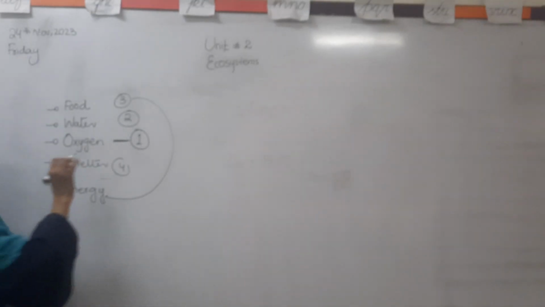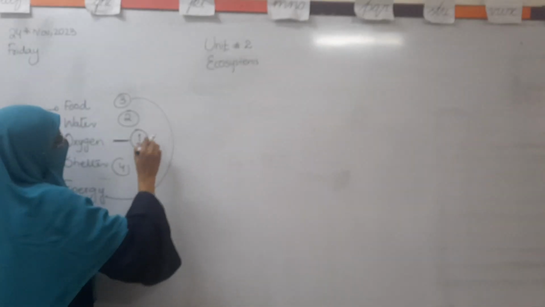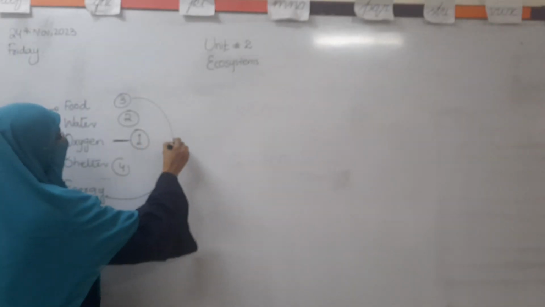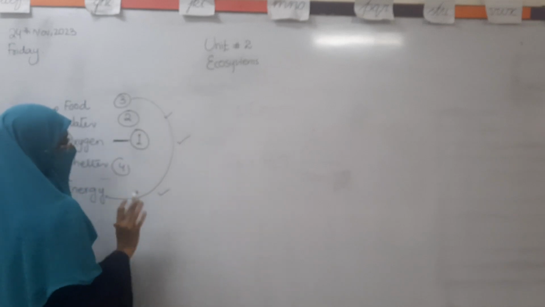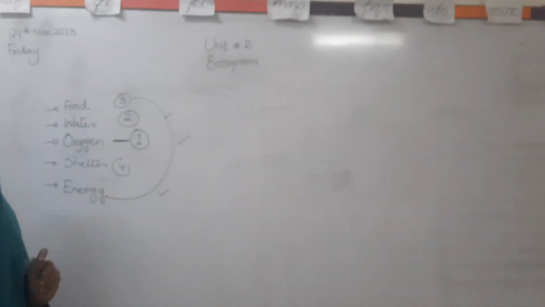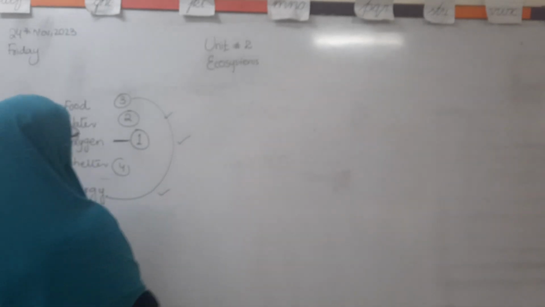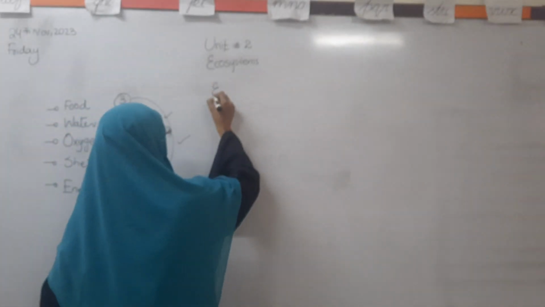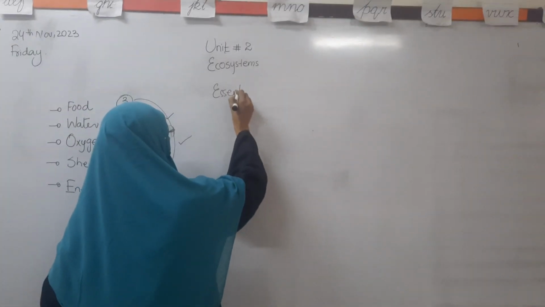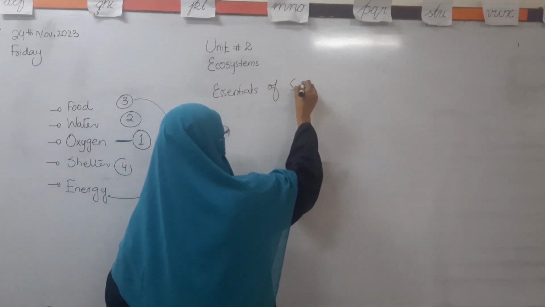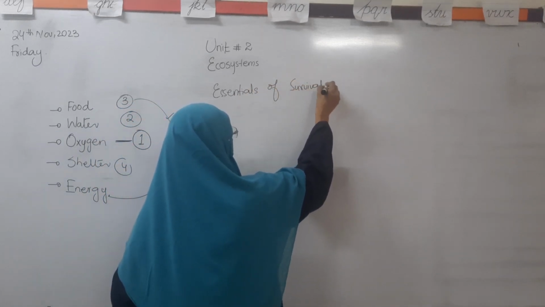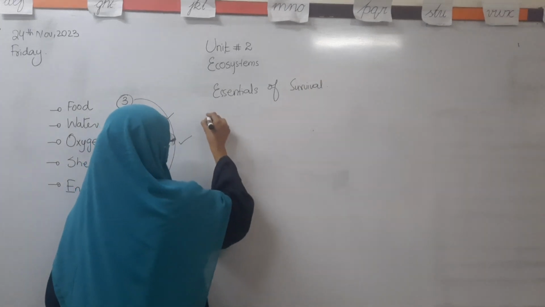So we will discuss in our lesson the oxygen, water, and obviously the energy, which are very important for the living organism to survive on the earth. So our topic is essentials of survival. First of all, we will discuss about oxygen.